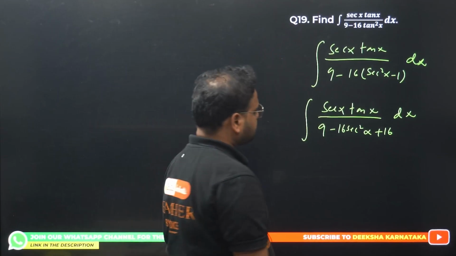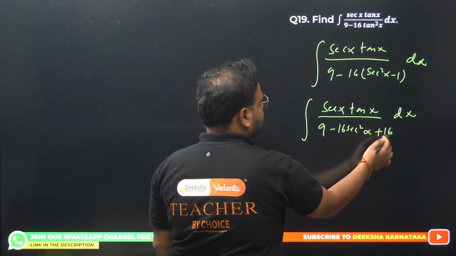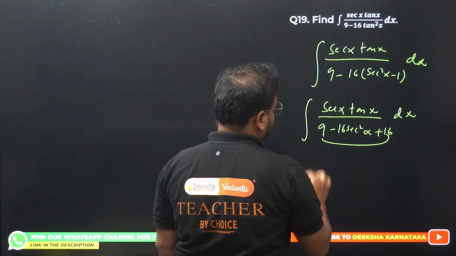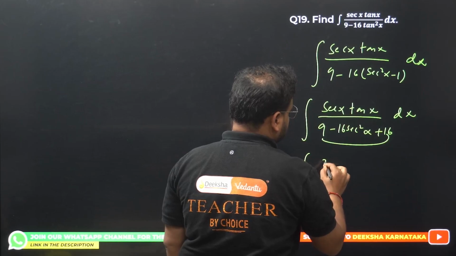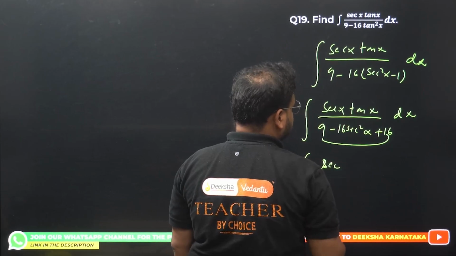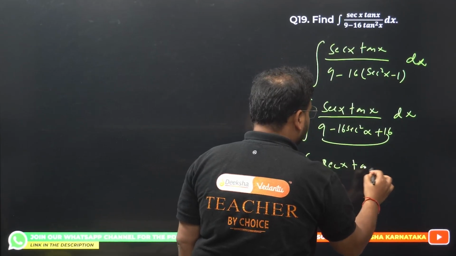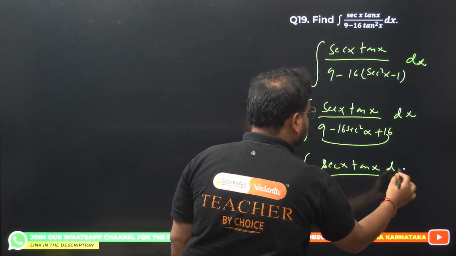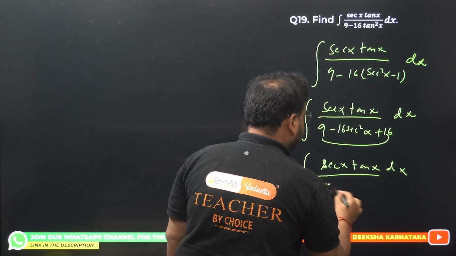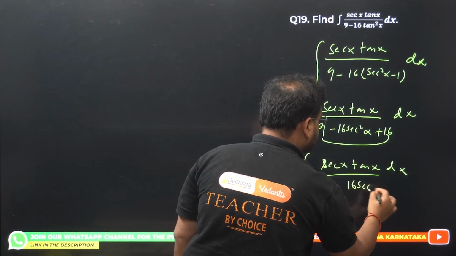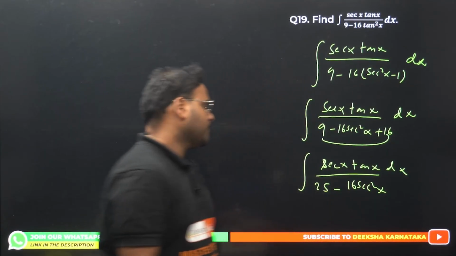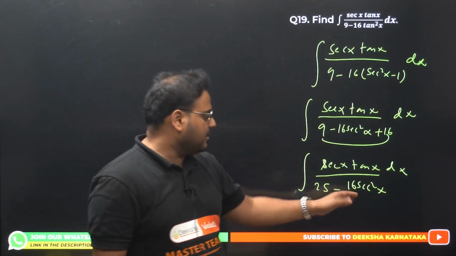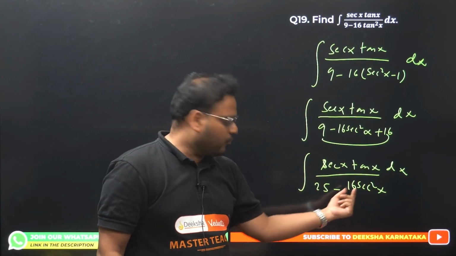Okay. All right. We can bring this together. What I get for this? I get here 25. Sec x tan x, of course dx is there. This becomes 25 minus 16 sec square x. Okay. But I have to take this whole term, I have to remove the coefficient from here.